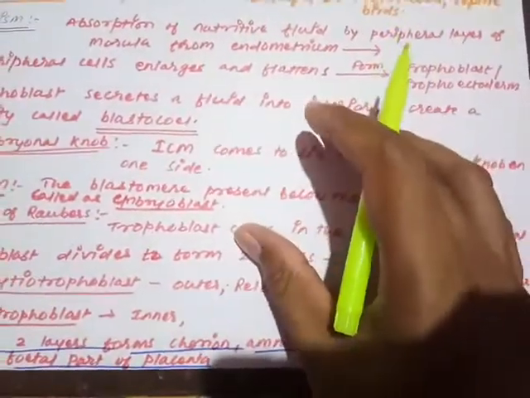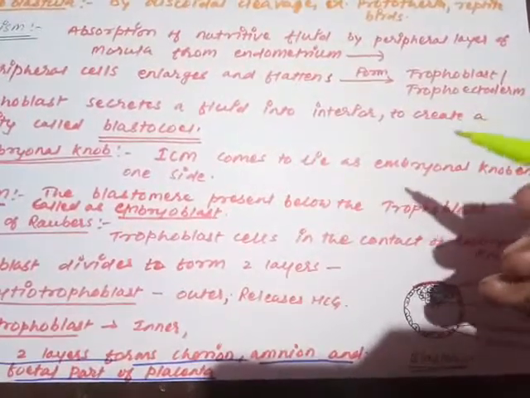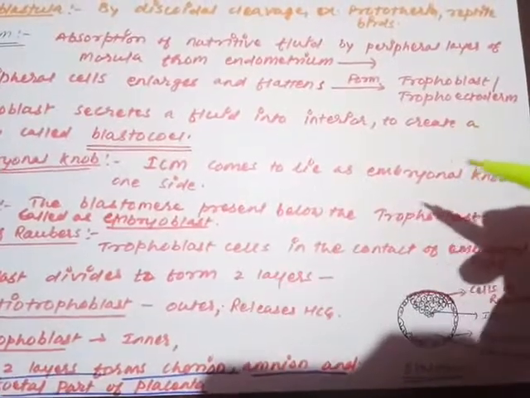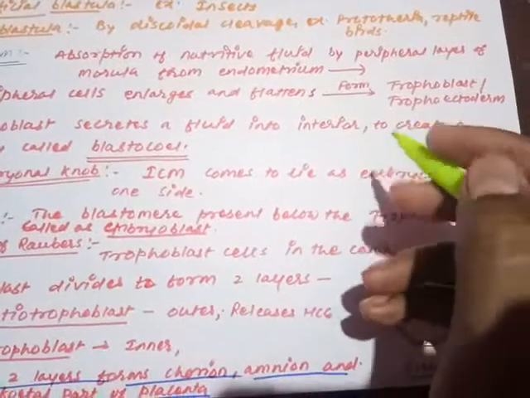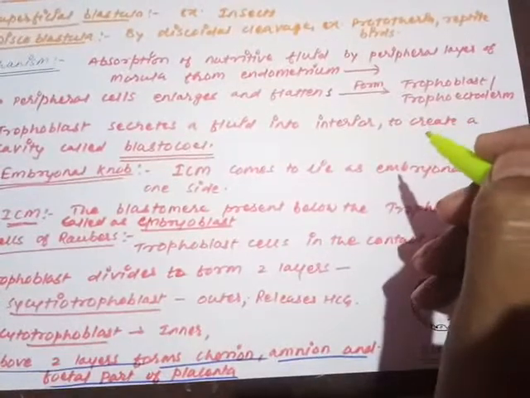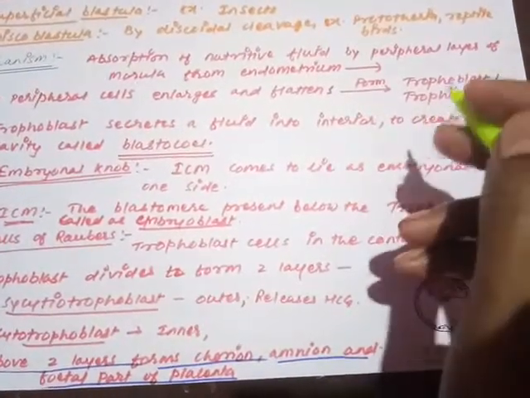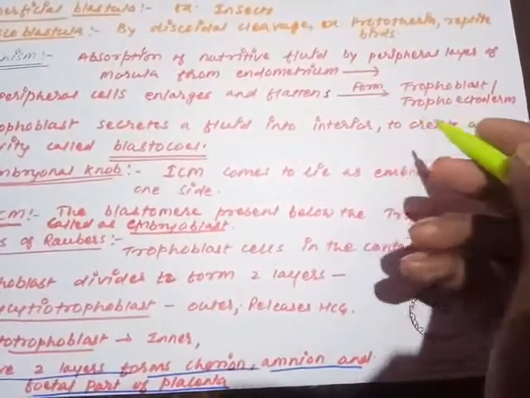And remember, these cells are not going to participate directly in the process of embryonic development, but embryonic development cannot be completed without these cells. These cells are very important in assisting the embryonic development. They are not going to develop the embryo. Remember, trophoblast and trophoectoderm are cells which do not develop the embryo directly, but they are important since they assist in the process of embryonic development. Without them embryonic development cannot happen, but they do not develop the embryo either.